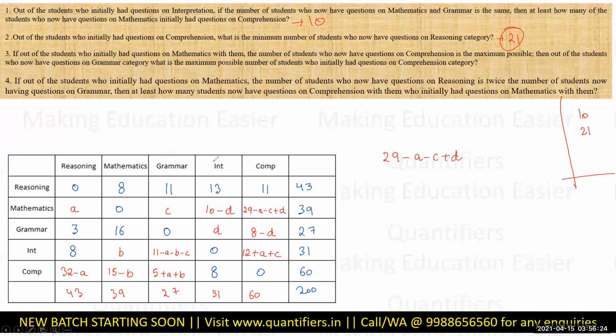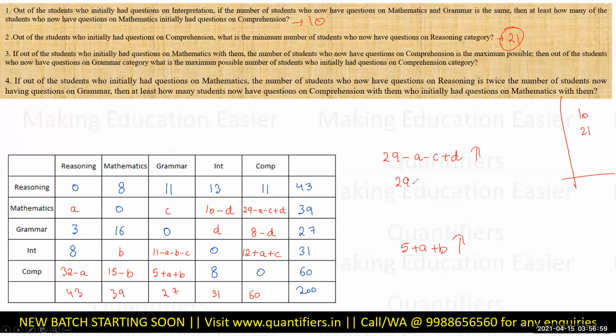Then out of the students who now have questions on grammar, अब जिनके पास ग्रामर के क्वेश्चन हैं, what is the maximum possible number of students who initially had questions on comprehension? पहले जिनके पास कॉम्प्रिहेंशन था, अब जिनके पास ग्रामर है, यानी I have to maximize this, also I have to maximize this. सो दोनों जगह यहाँ पे a प्लस बी यूज हुआ है, इंटरेस्टिंग थिंग, मुझे इसको मैक्सिमाइज करना है.